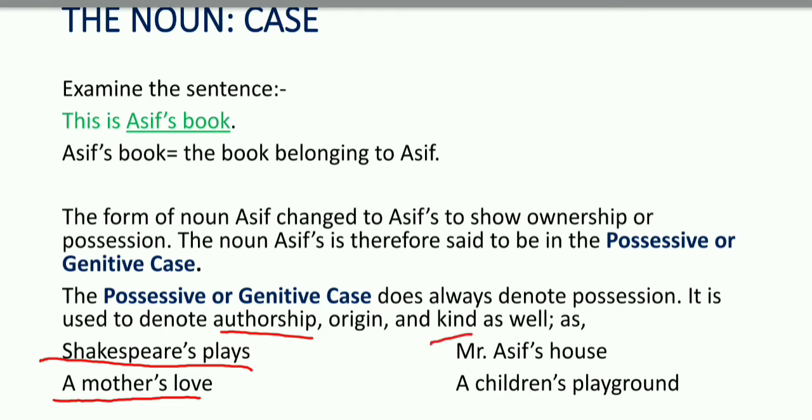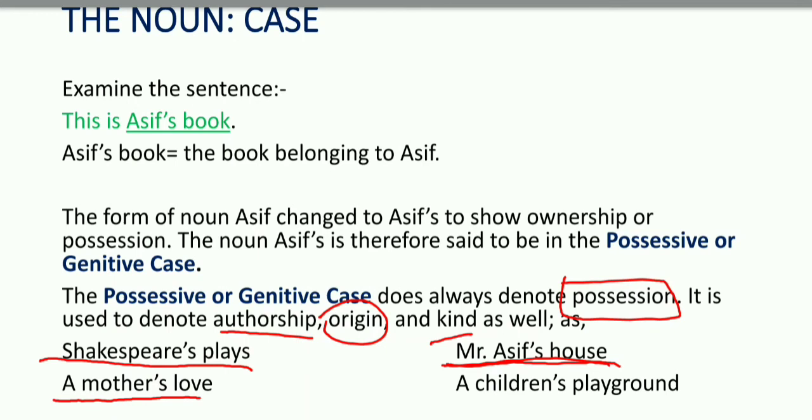The third example is Mr. Asif's house. It does not show possession. Keep in mind, many a time Asif's house does not mean a house which belongs to Asif, but here it is showing the origin. Origin means the house where Asif lives.